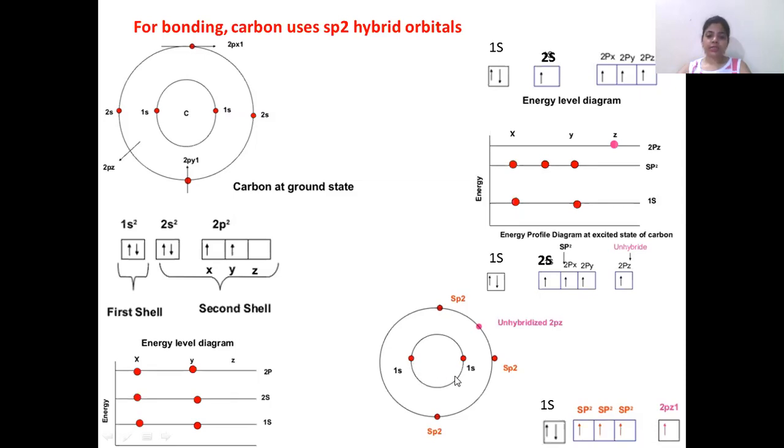There are 2 electrons in the 1s orbital. These are the 2 electrons. Then in the sp2 hybrid orbital, there are 3 electrons. So these are the 3 electrons. This is the first one, this is second, and this is the third. And last, there is a 2pz orbital, and there is an electron, which is an unhybridized p orbital. So there is an electron here.